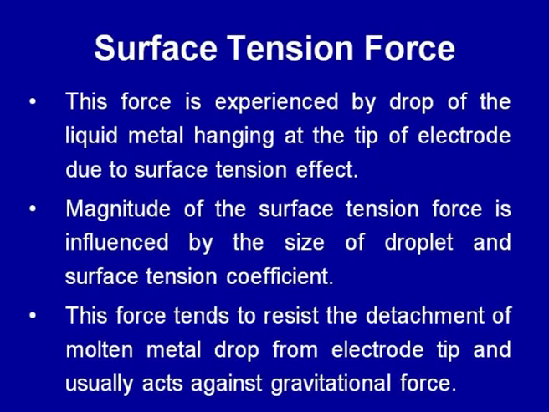In the down hand welding position, the gravitational force acts in the downward direction, while the surface tension force acts in the upward direction. So, it will be counteracting the gravitational force acting on the molten metal drop, while in case of the vertical and overhead welding positions, surface tension force helps to place the molten metal at the required position more effectively, thereby reducing the tendency to fall down.